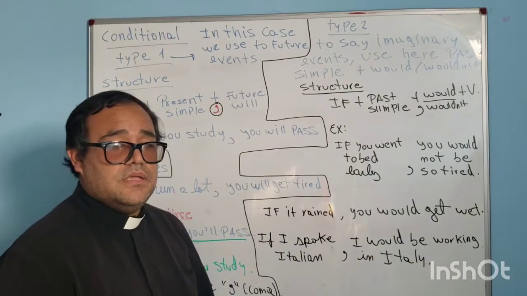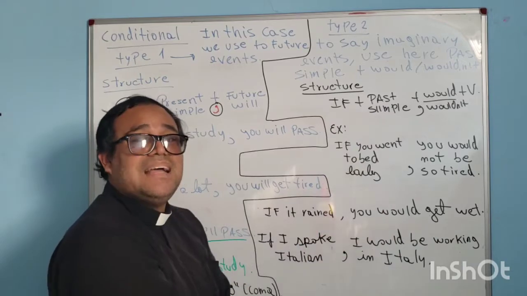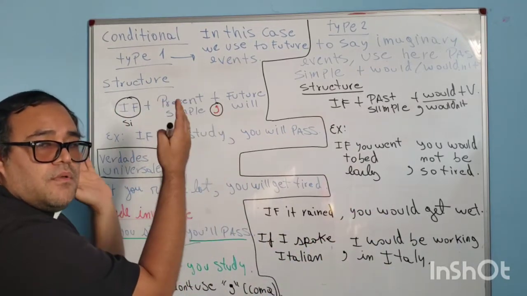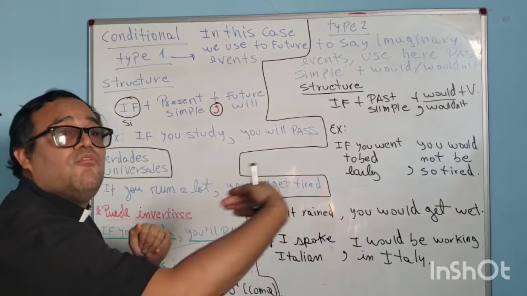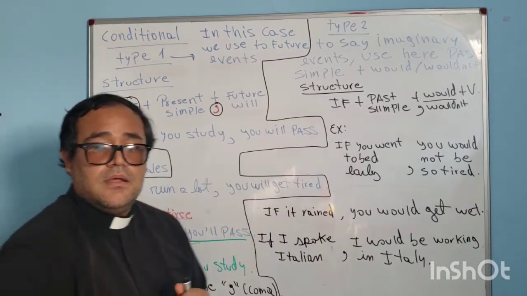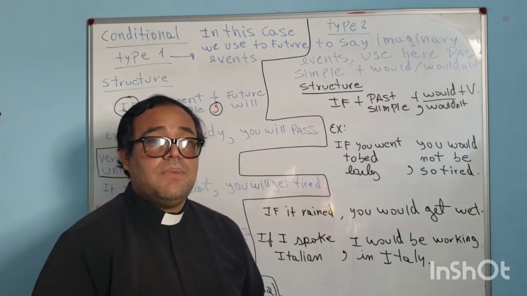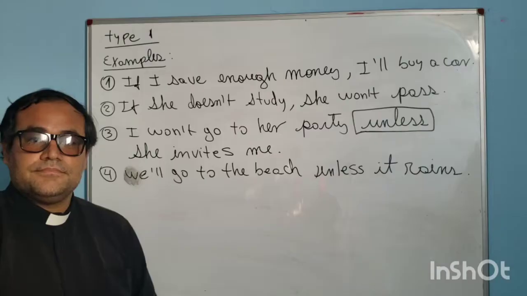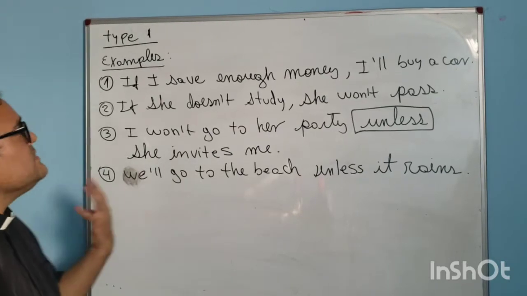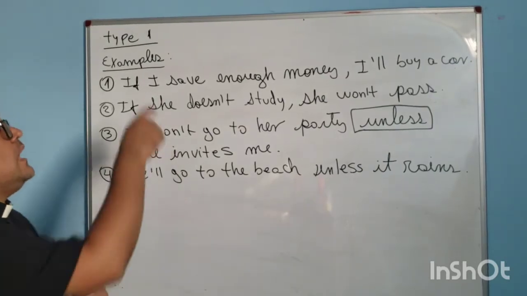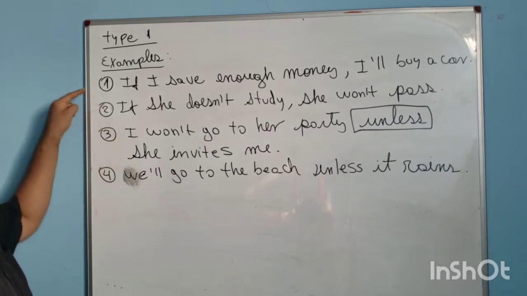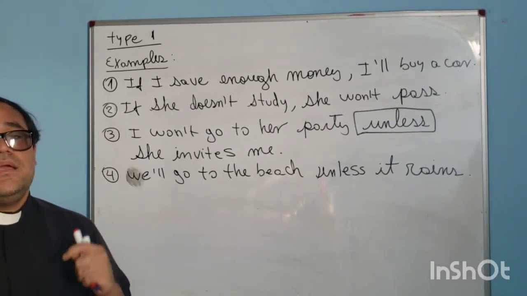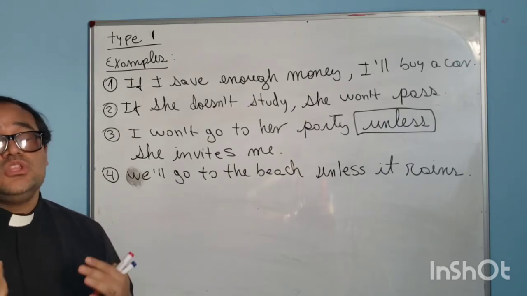Yes, this part is very easy. Imaginary situation, but in the past form. But this part is real, true. Real situation, but in the future. Right? Now, there is an exercise for you. In this part, for type 1, you have examples 1, 2, 3, and 4 to recognize conditional type 1.